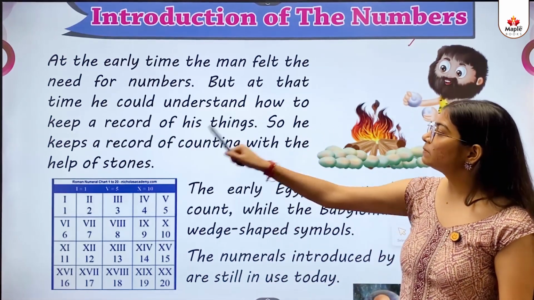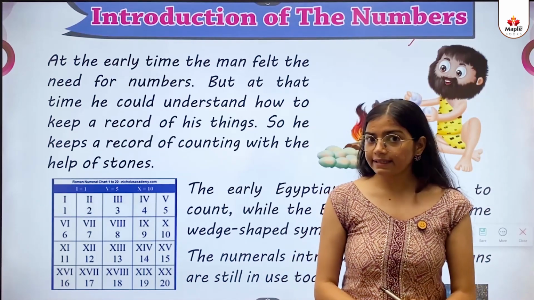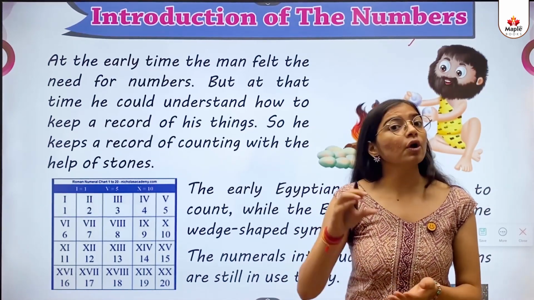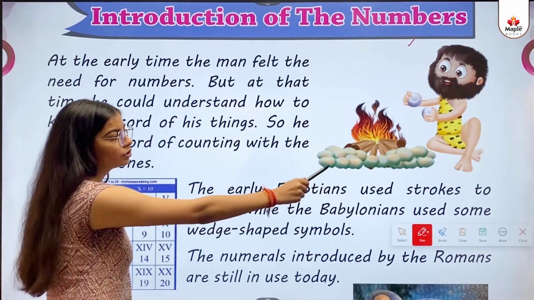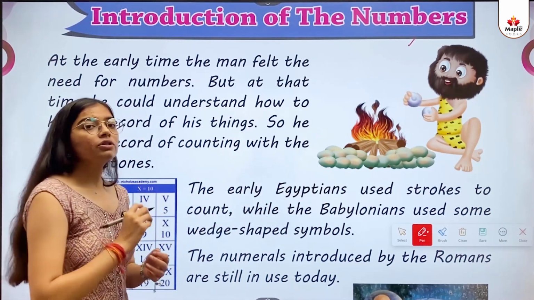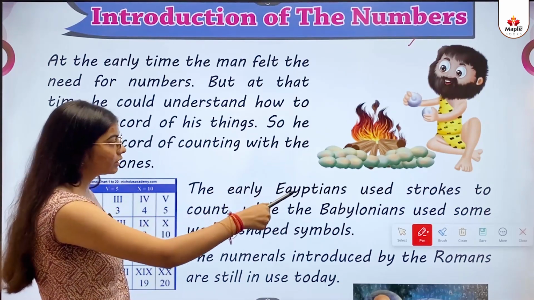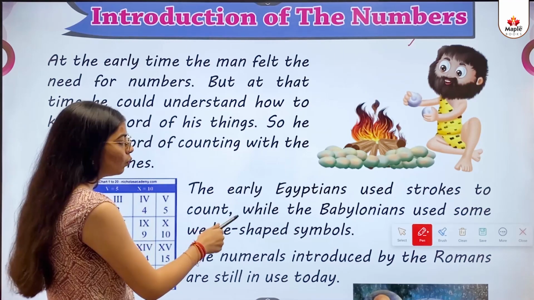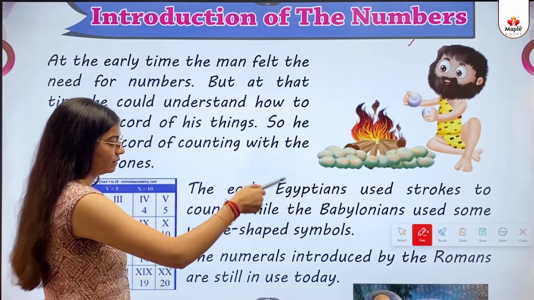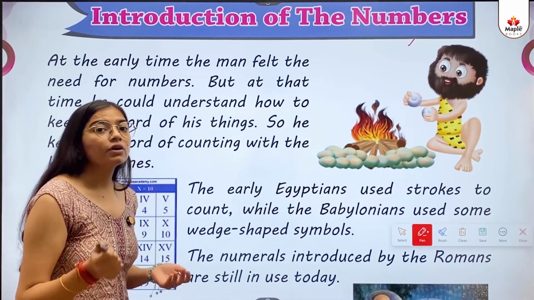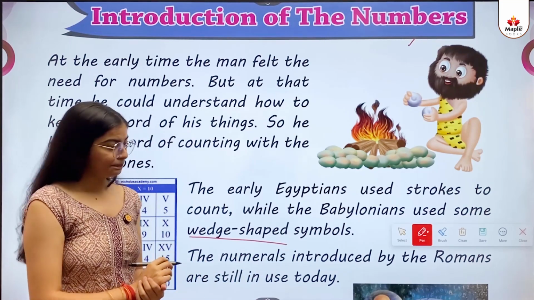So he keeps a record of counting with the help of stones. तो वह कैसे अपना रिकॉर्ड रखते थे? स्टोन्स को काउंट कर करके. Then the early Egyptians used strokes to count. So kids, जो early Egyptians थे वो strokes का यूज करके काउंटिंग किया करते थे. While the Babylonians used some wedge-shaped symbols. और जो Babylonians थे वो यूज करते थे wedge-shaped symbols का.